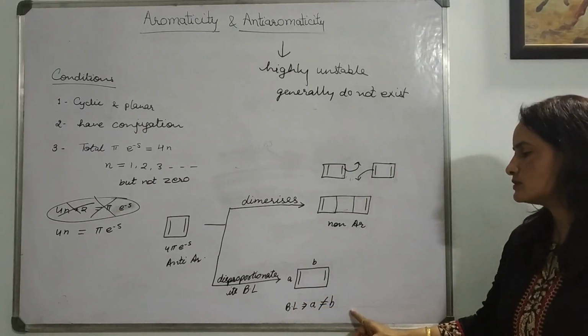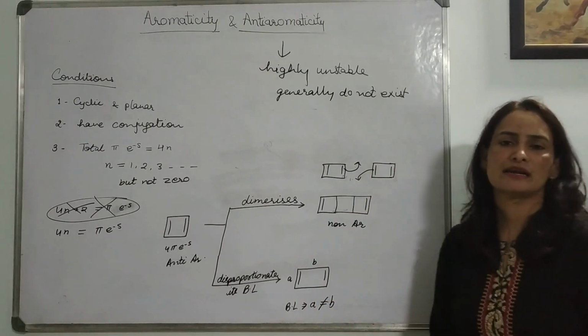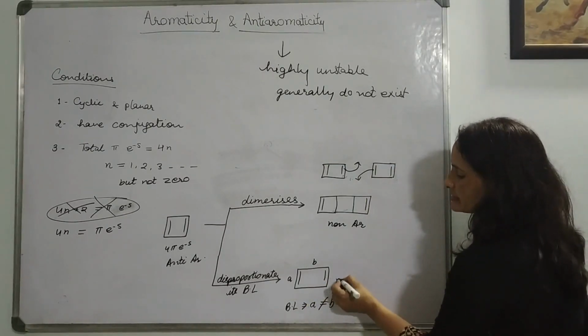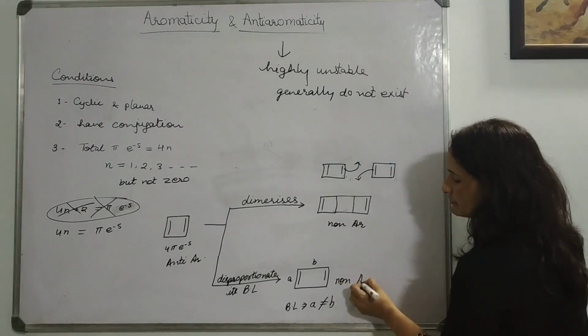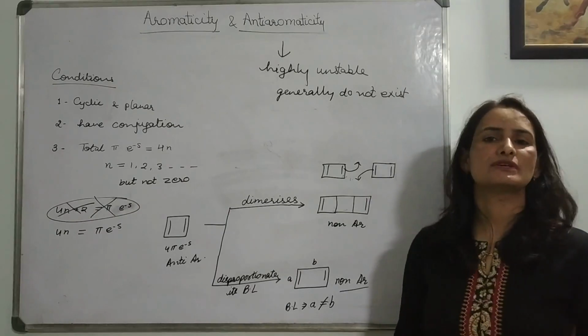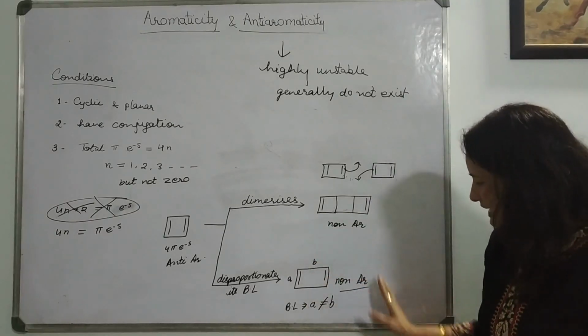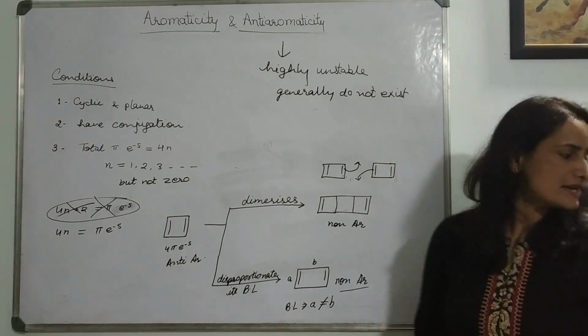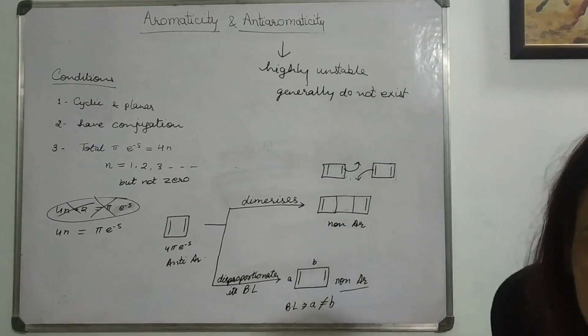That means now the delocalization of pi electrons is not at all possible. And by doing this, it also converted itself. When the delocalization of pi electrons, meaning resonance or conjugation, is not at all possible, then it will convert itself to non-aromatic. So let's take some more examples of such special cases.